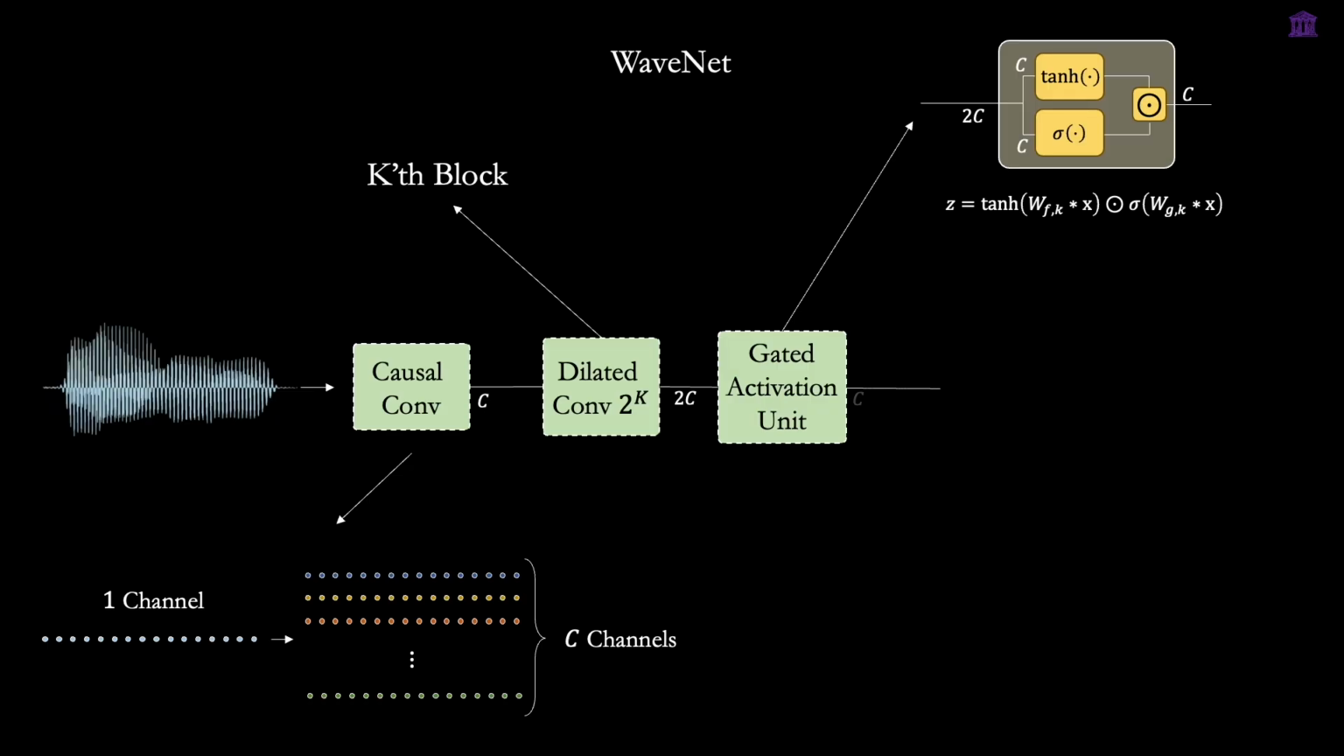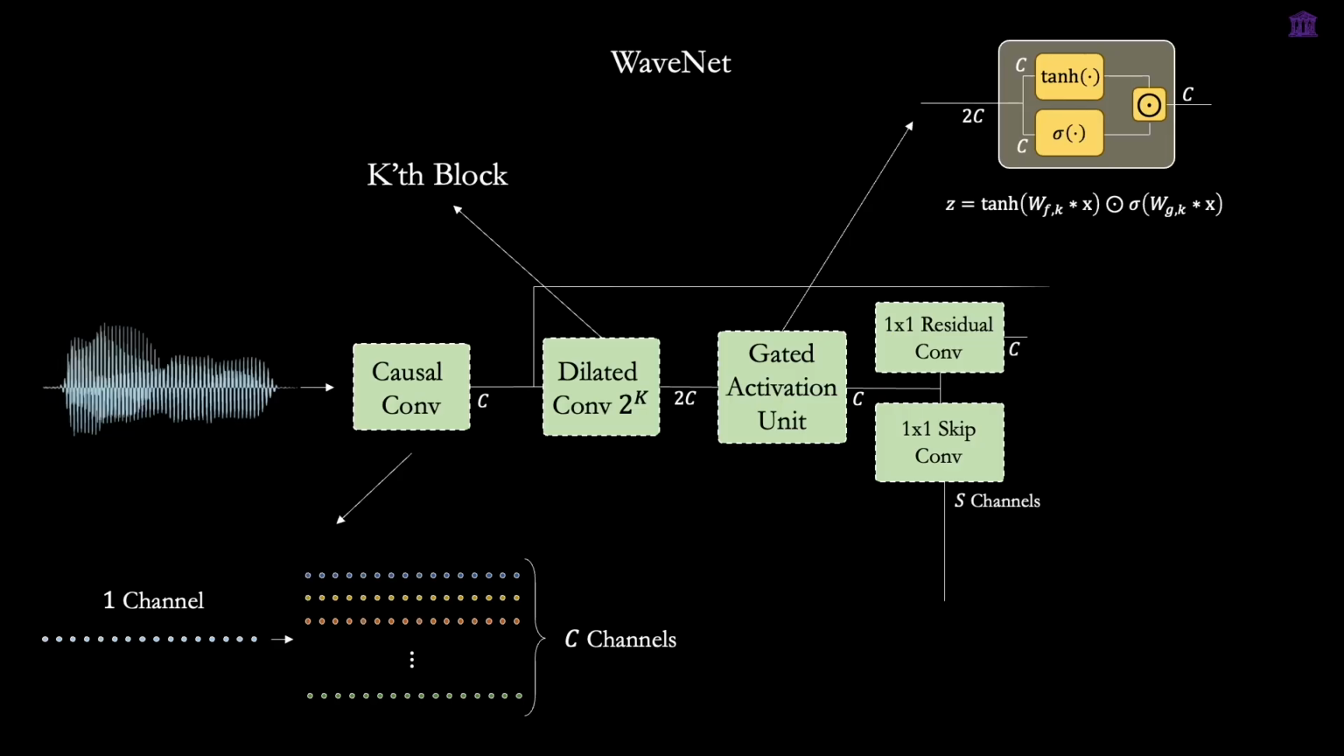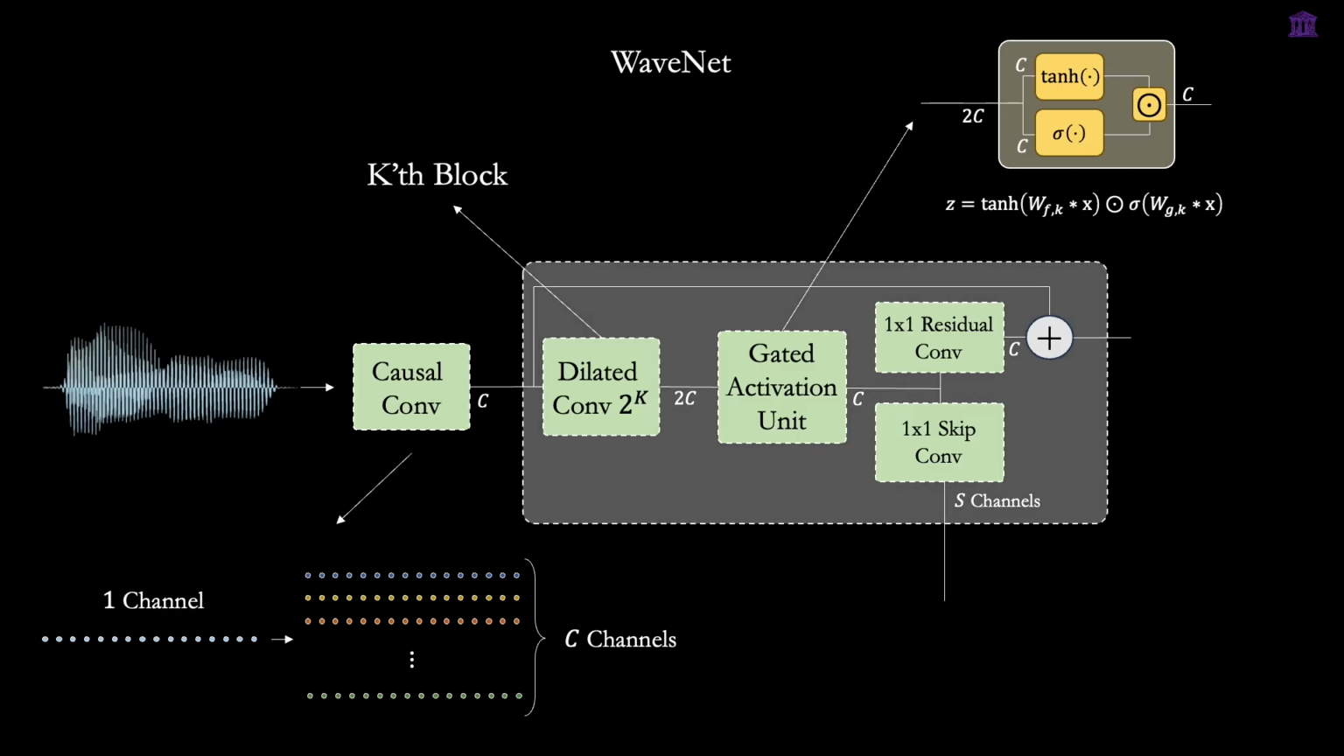From there, we branch this output into 2 parallel paths using 1x1 convolutions. The first path is the residual 1x1 convolution, which acts as a learnable linear mapping to mix the activated features across channels. We then directly add it back to the block's initial input to form the residual connection, which then serves as the input for the very next block. The second path is the 1x1 skip convolution, which transforms the features into S channels. These skip outputs are preserved and collected at the very end of the model.